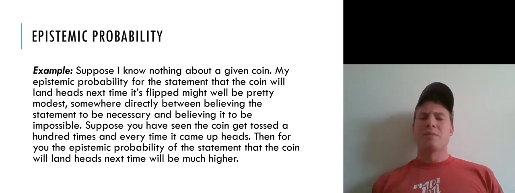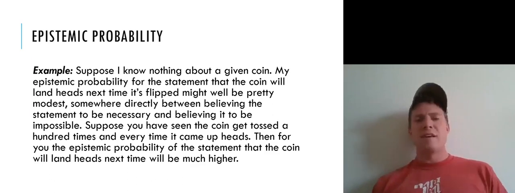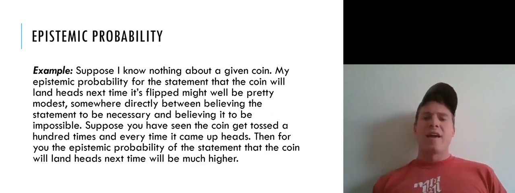So let's look at an example to see this. Suppose that I know nothing about a given coin. If it's a two-sided coin, maybe I know enough that it has a head side and a tail side, and I think we're going to flip it. But I don't know much more than that. I've never seen it flip before.